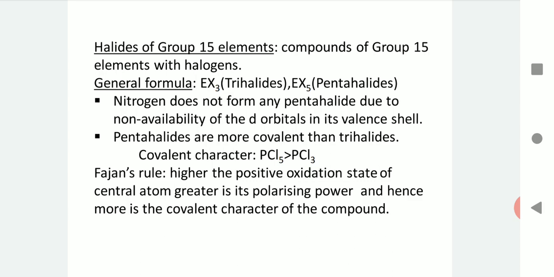This can be explained by considering Fajan's rule, which says that the higher the positive oxidation state of the central atom, the greater is its polarizing power, and hence the more covalent character of that compound. So in PCl5, phosphorus has an oxidation state of +5, and in PCl3 phosphorus has an oxidation state of +3. So +5 being greater than +3, the polarizing power in the +5 state is greater, and hence the covalent character also is greater for PCl5 as compared to PCl3.